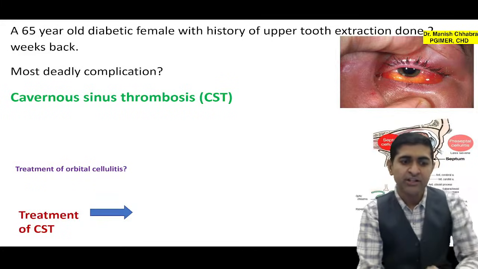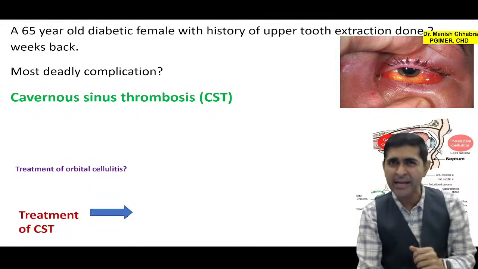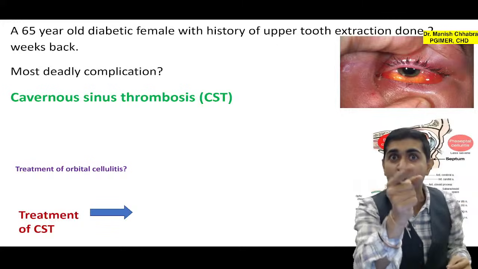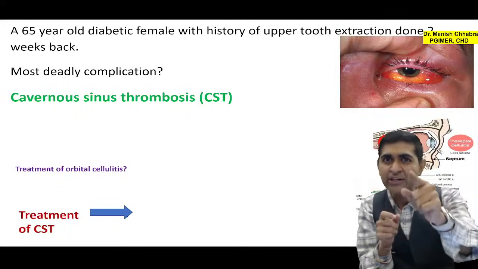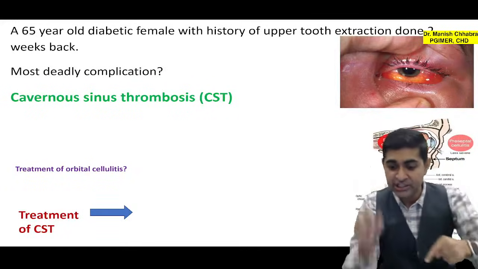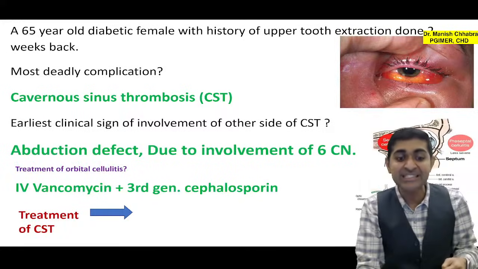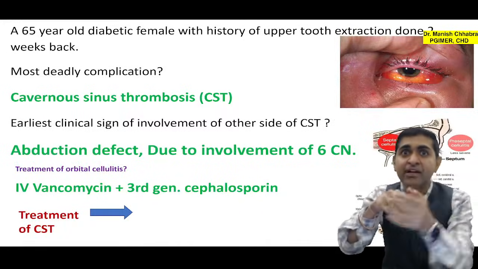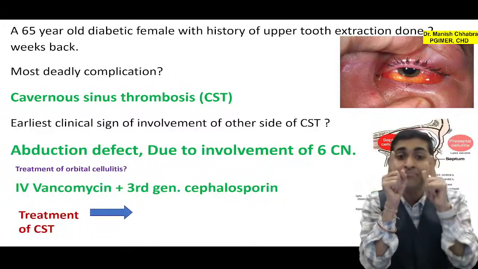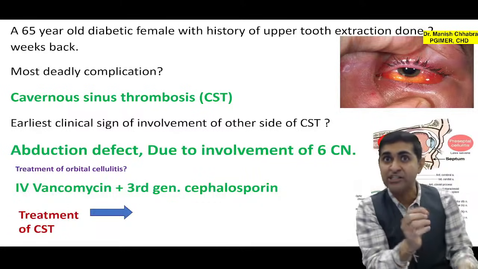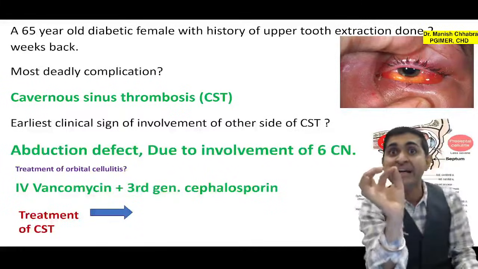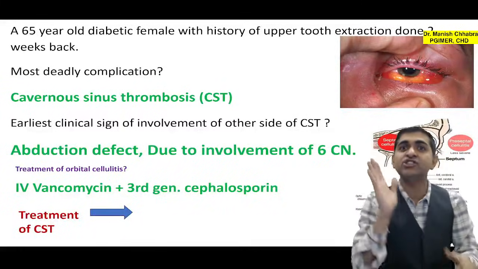Now can you tell me the treatment of orbital cellulitis? बता पाएंगे? What is the treatment? If you know the etiology, you know the treatment, and the etiology is most common organism, staph. Now can you tell me the drug of choice which is given in orbital cellulitis? It is your vancomycin, and you will top it up with 3rd generation cephalosporin. Mind you, it is intravenous vancomycin. Intravitreal means inside the eye, injection inside the eye nahi denge. It is intravenous vancomycin and 3rd generation cephalosporin.